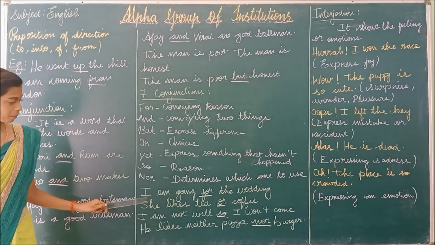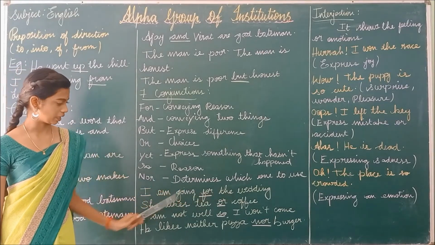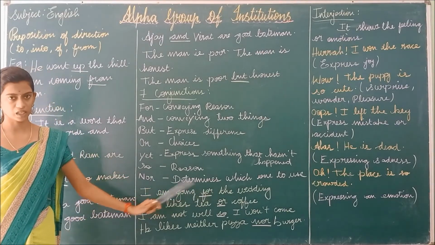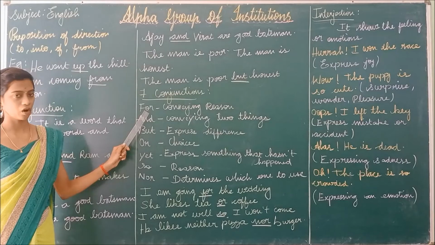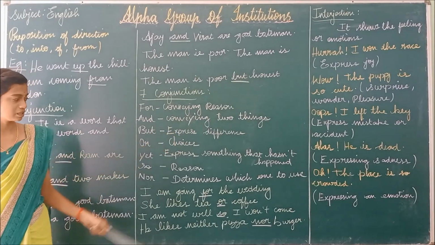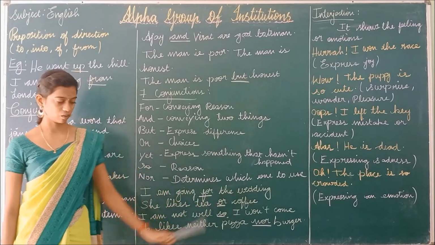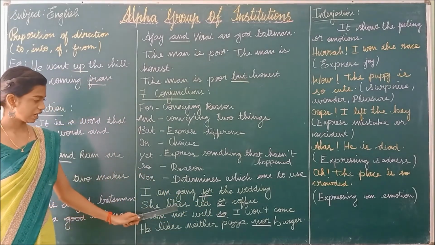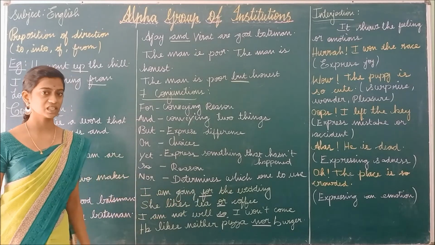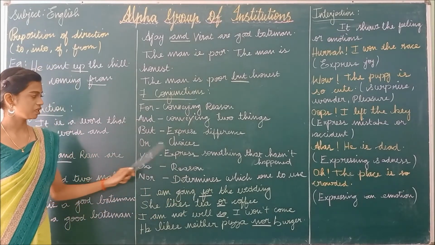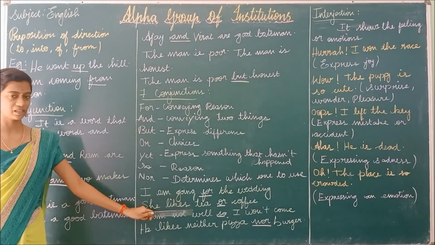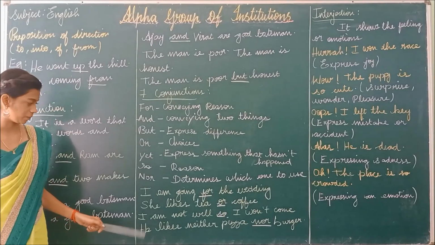So I have given examples. I am going for the wedding. So "for" is the conjunction here. What is the usage of for? Conveying reason. So what is the reason here? That somebody is going to the wedding. Next, she likes tea or coffee. So or means choices. She likes either tea or coffee.